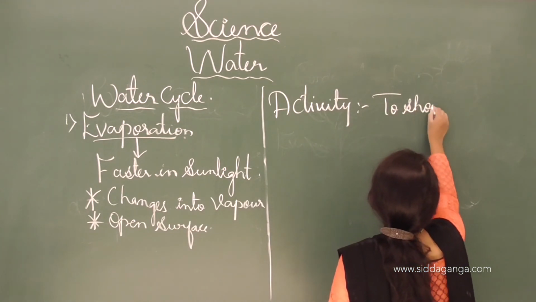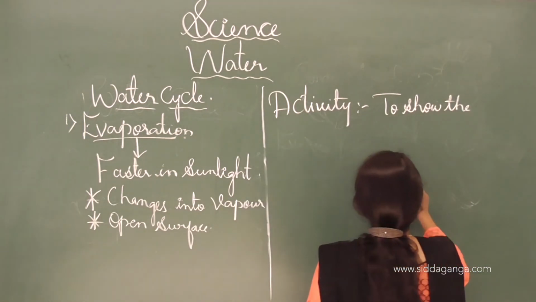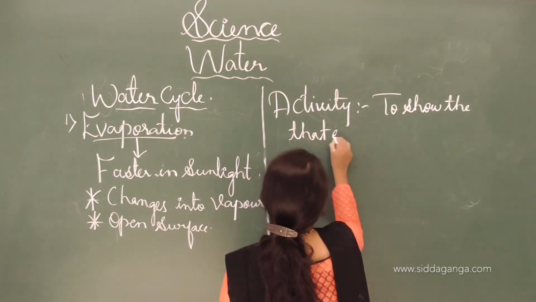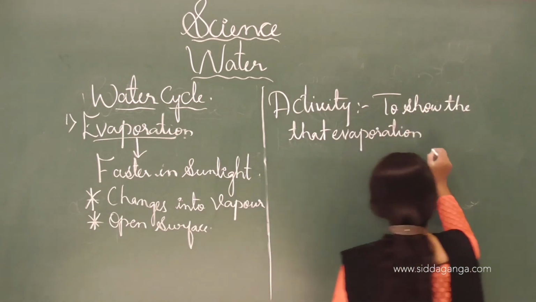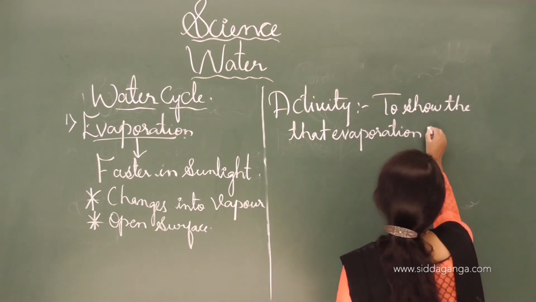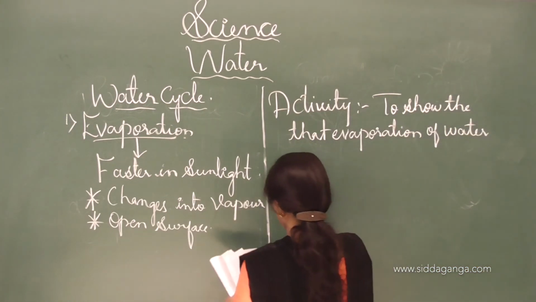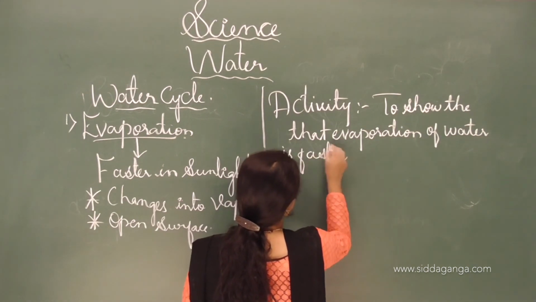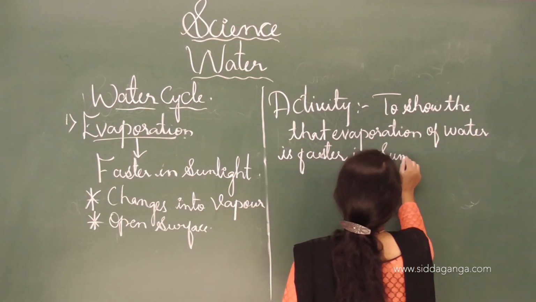I will draw the diagram to show that evaporation of water is faster in sunlight or sunshine.